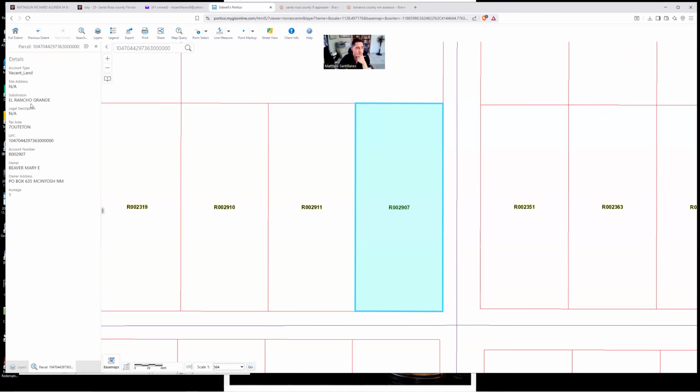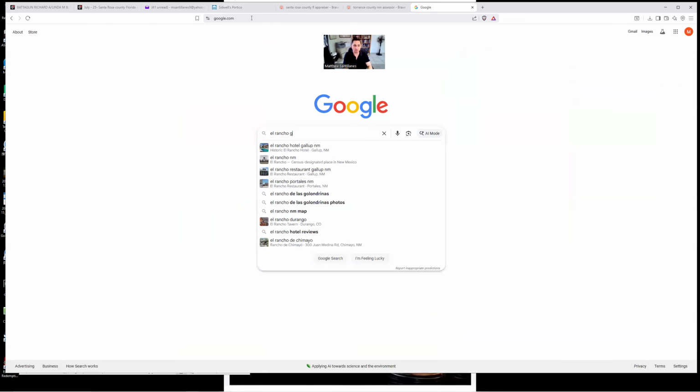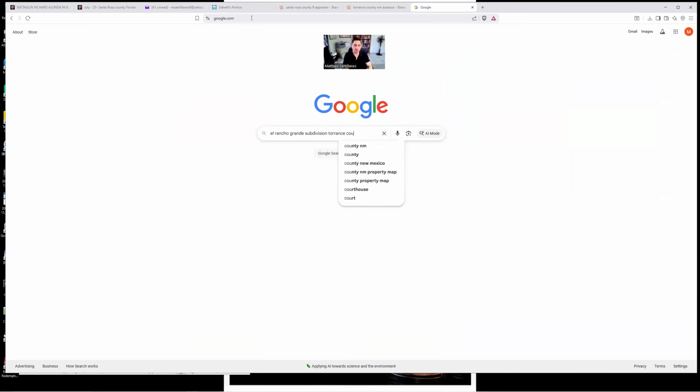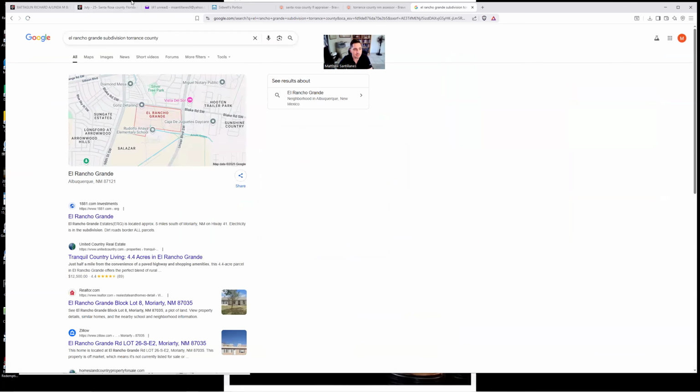So as we can see here, this one does give you at least a subdivision name. That can help you narrow it down if there's really no other information. As far as site address, we've got nothing, N/A. So we can try to see if this will pop up with just a subdivision, El Rancho Grande subdivision, Torrance County, right? And that one is not correct actually, because that's in Albuquerque. So it looks like it's not going to pop up. So we know this is in Torrance County. Albuquerque is in Bernalillo County.